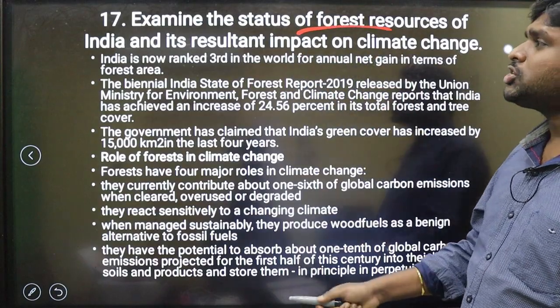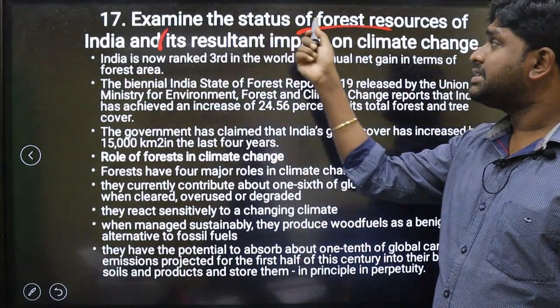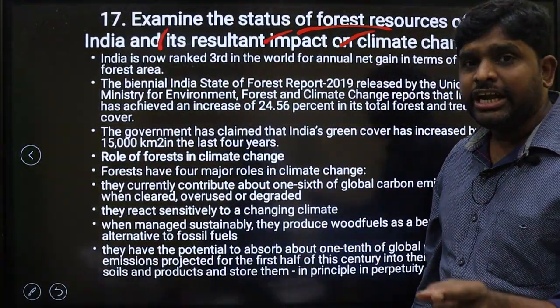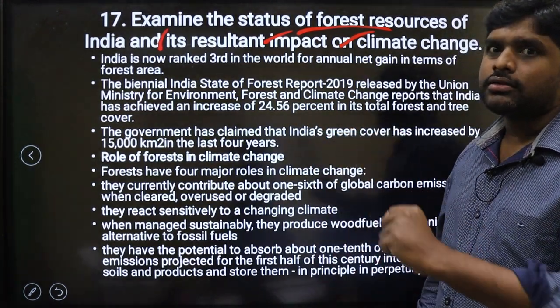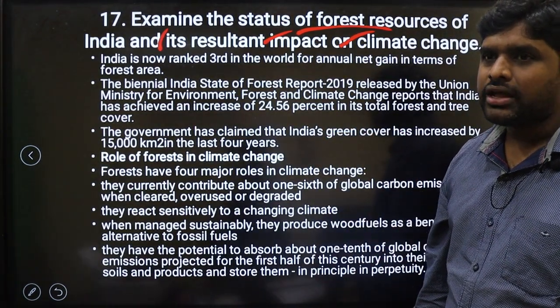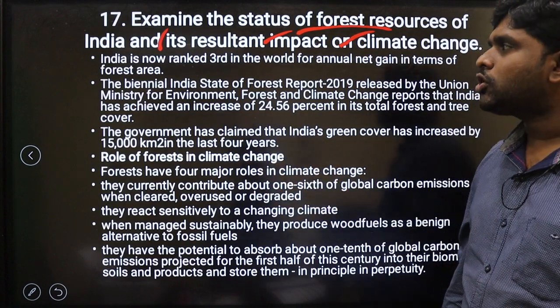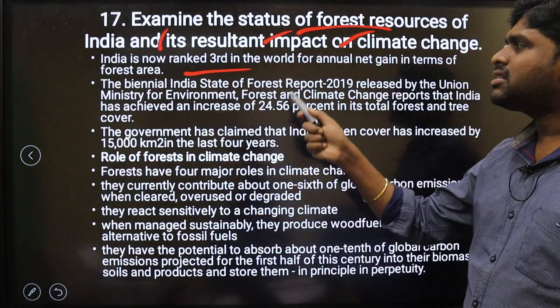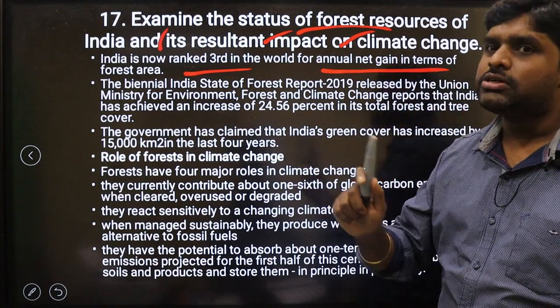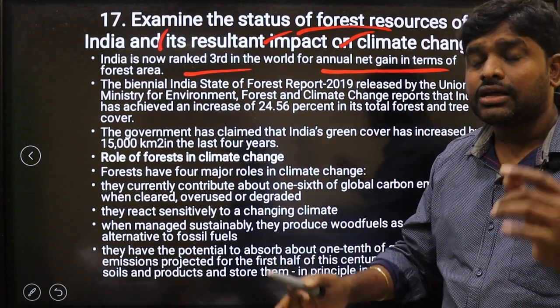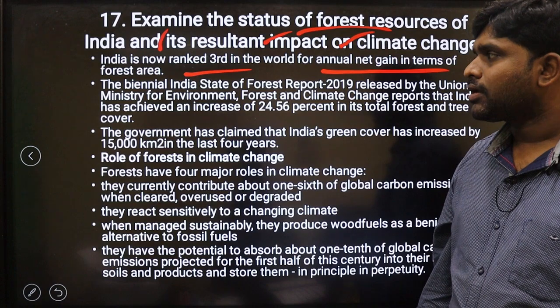Examine the status of forest resources of India and the resultant impact on climate change. India Forest Survey should be there. The 2019 survey should be there, and how deforestation is impacting climate change also should be there. India is now ranked third in the world for annual net gain in terms of forest area. Forest area is increasing. That is a good sign.